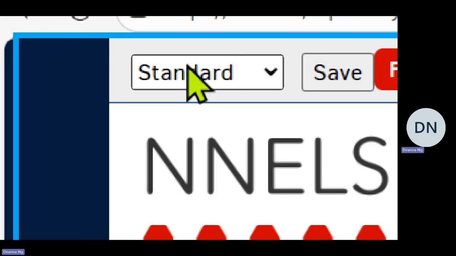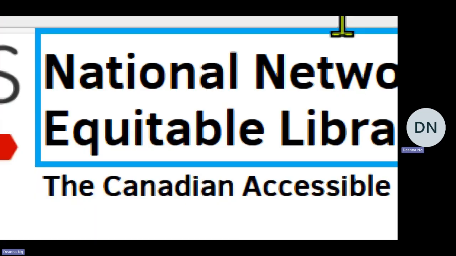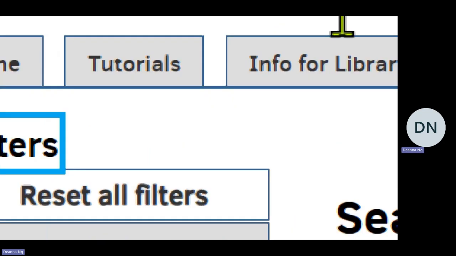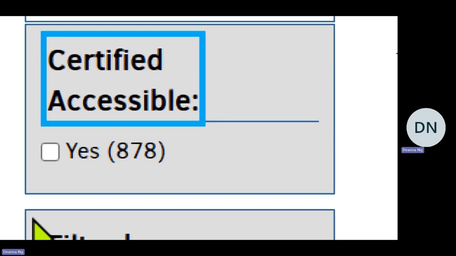Search results, National Network for Equitable Library Service, NNELS. Loading complete. Once the page has reloaded, I will find filters. Using filters. Filters are located between the National Network for Equitable Library Service heading and the search heading. National Network for Equitable Library Service, heading level 1. The Canadian Accessible Library System. Search the NNELS collection. Filters, heading level 2. Filters are organized by main categories, which are Certified Accessible, heading level 2.